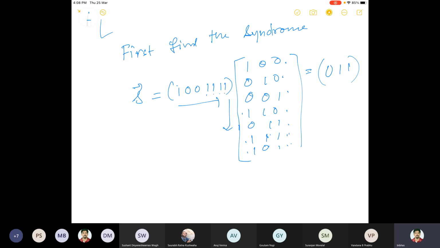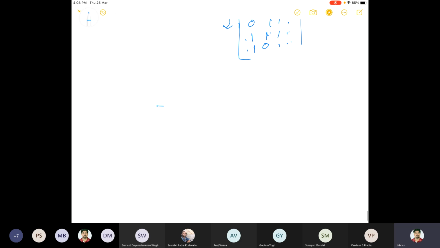Now, how do you connect it to the coset leader? You have to first make a one-to-one connection with the coset leaders. Let us first give you a table. You first find the syndrome, and then this is the connection to the coset leaders.